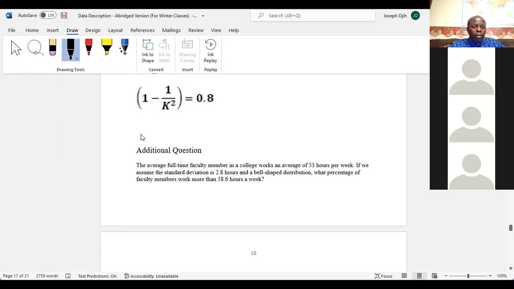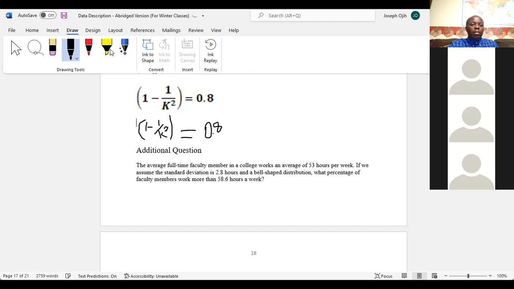Okay, we have 1 minus 1 over k squared equals 0.8. But if I want to use the computer to type this in, it will take us a long time.